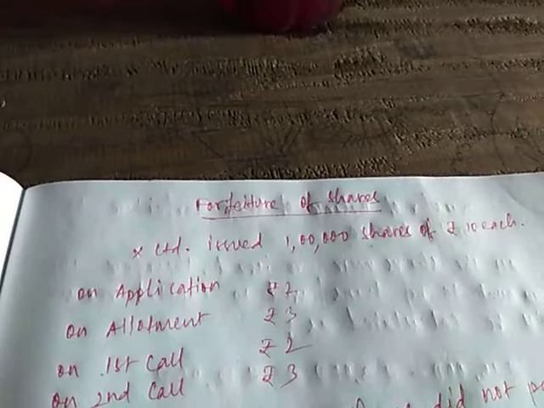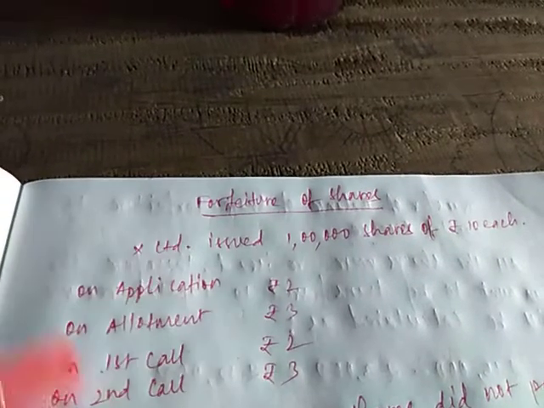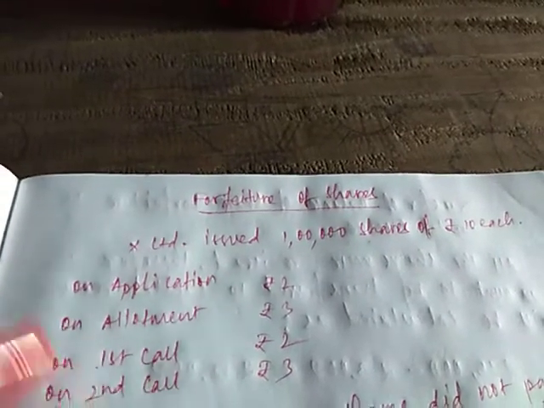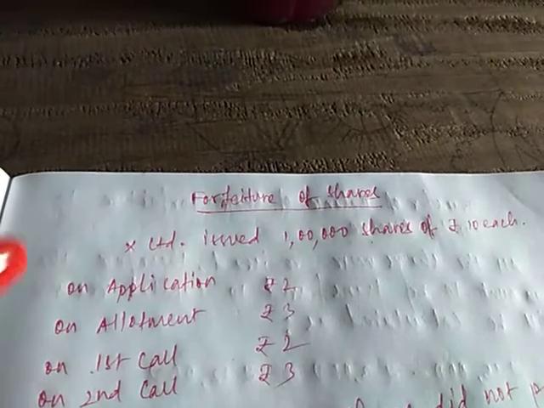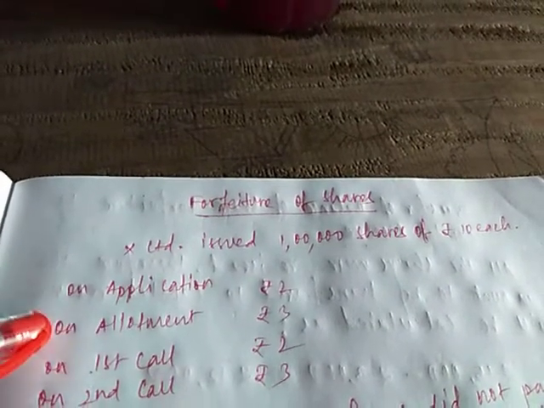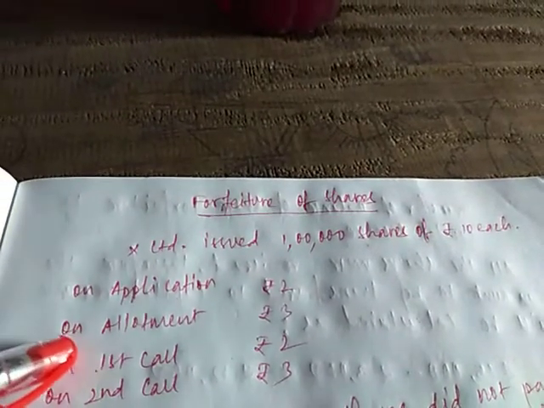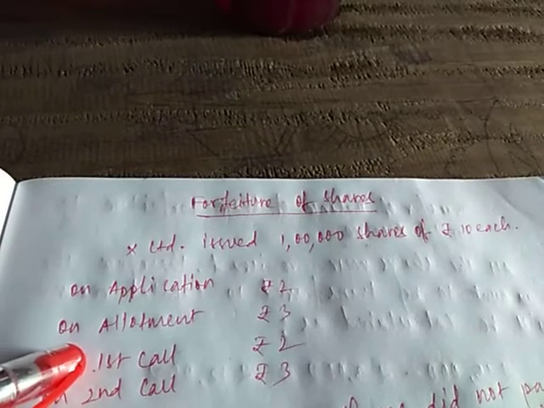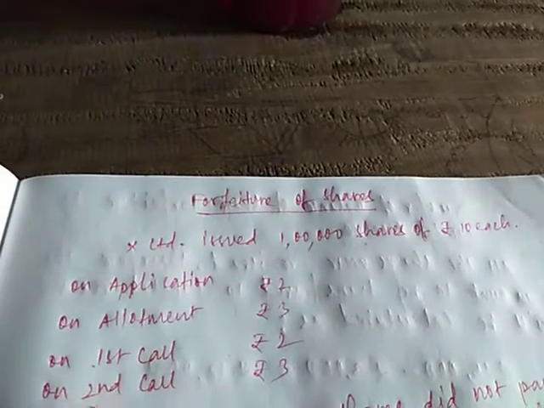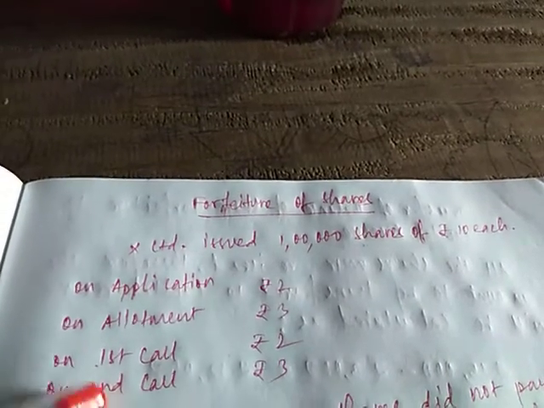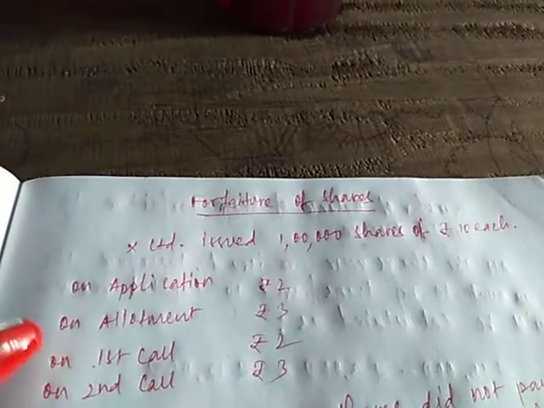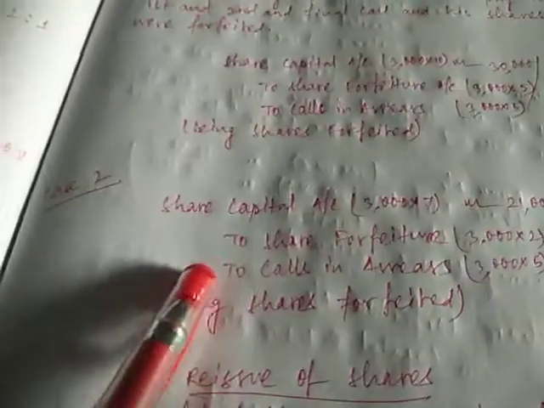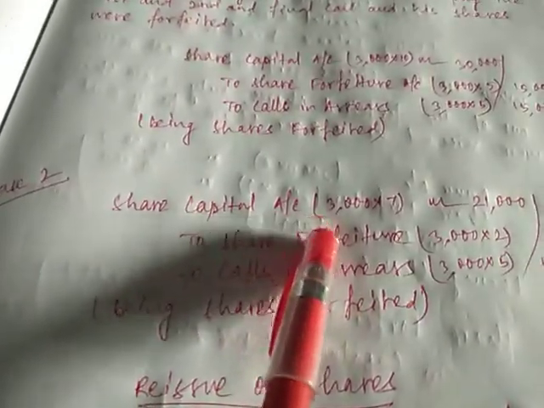He has paid application, he did not pay allotment, he did not pay the first call, and immediately after the first call we have forfeited his shares. He has paid application, he did not pay allotment as well as the first call. So after the first call immediately we have forfeited the shares. We did not ask for second and final call from him. So when he did not pay the allotment and first call, then and there we have forfeited his shares. In that case, what will be the entry? Share capital account debit 3000 into 7.